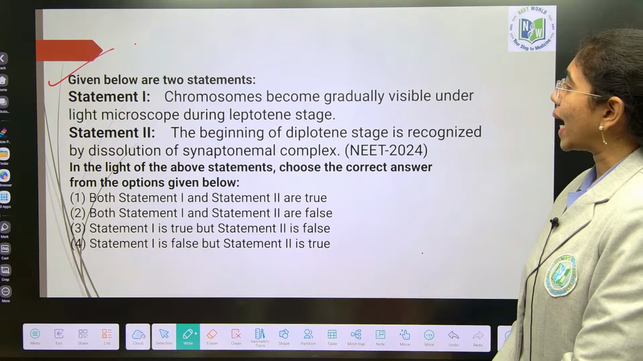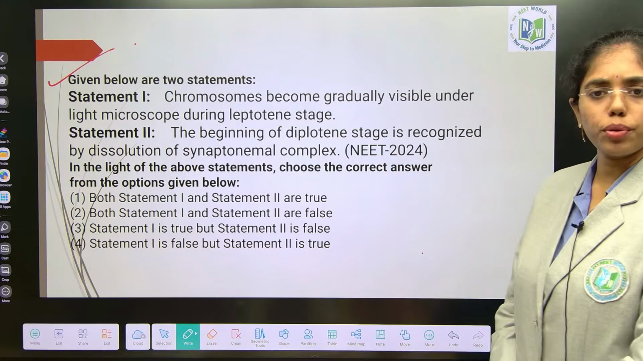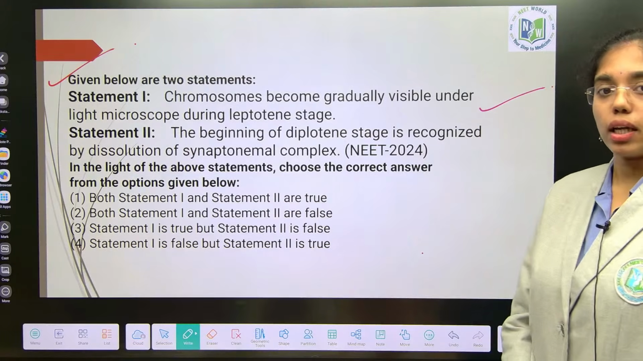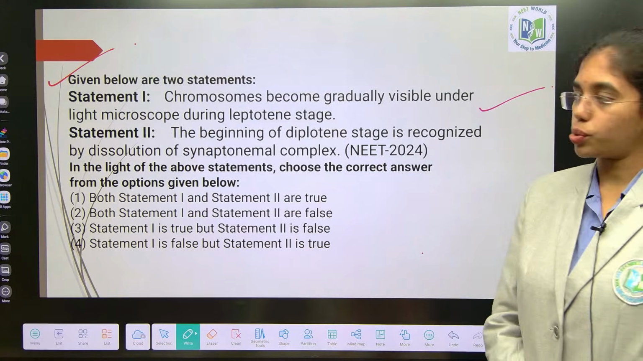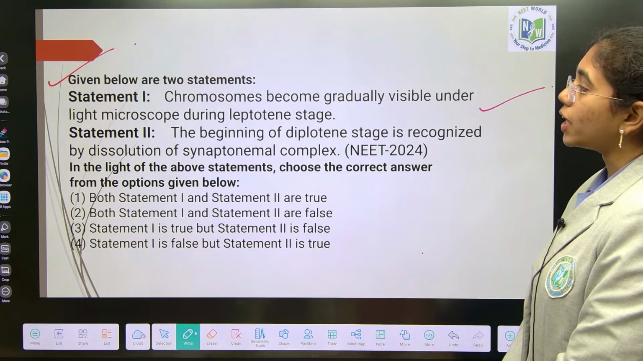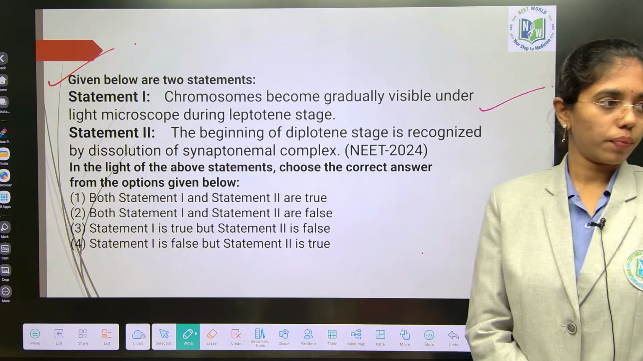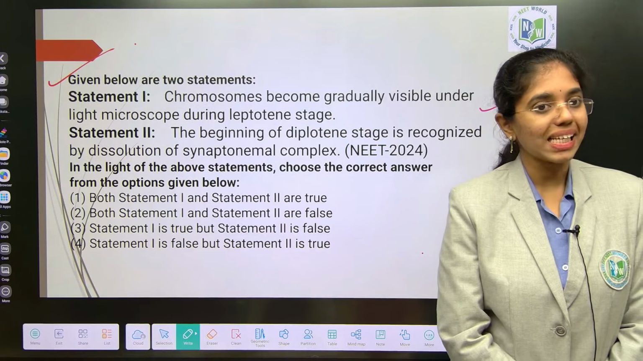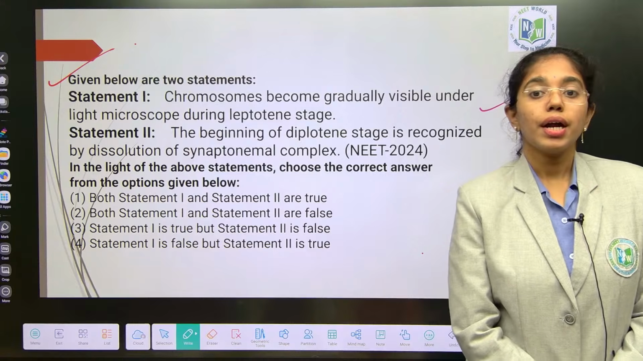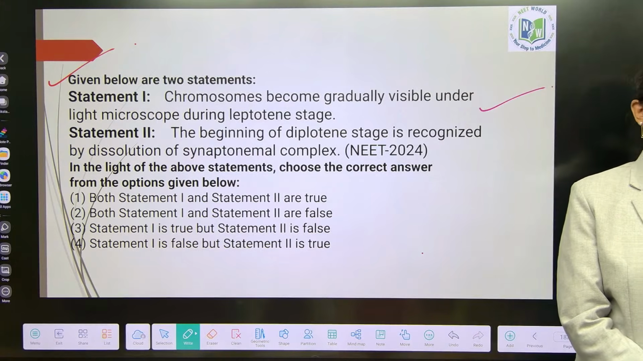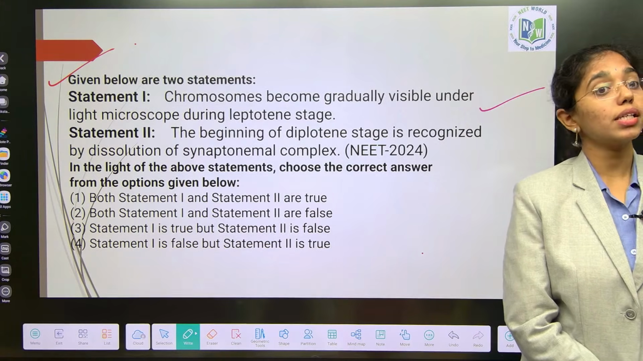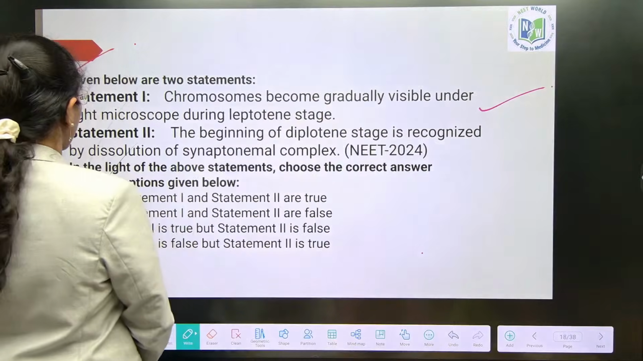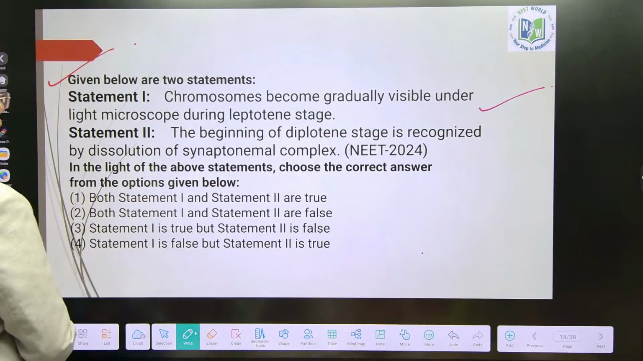Chromosomes become gradually visible under the light microscope during leptotene stage. Yes. The beginning of diplotene, which is the fourth substage of prophase 1, is recognized by dissolution of synaptonemal complex. Diplotene begins with dissolution of synaptonemal complex and then formation of chiasmata. Diakinesis, dissolution of chiasmata or terminalization of chiasmata. So both statement 1 and statement 2 are correct, but there is no proper explanation.